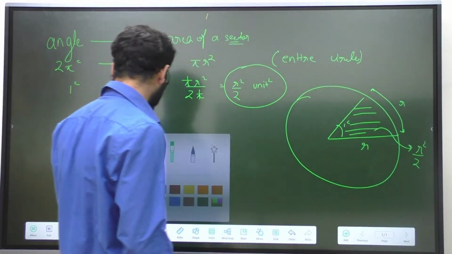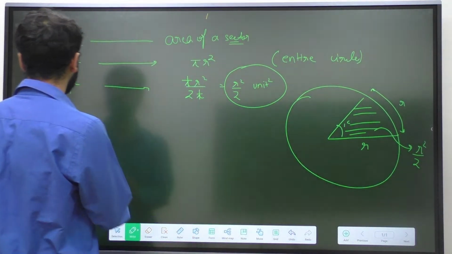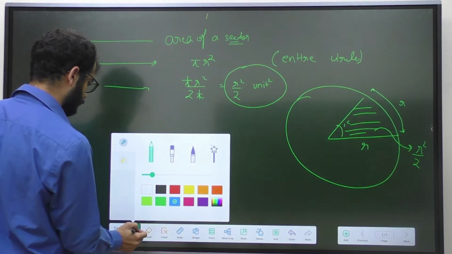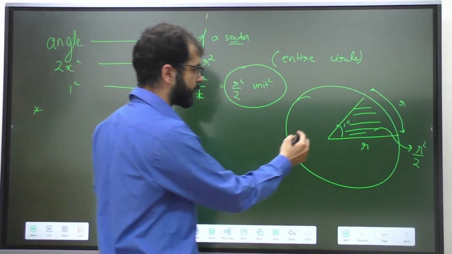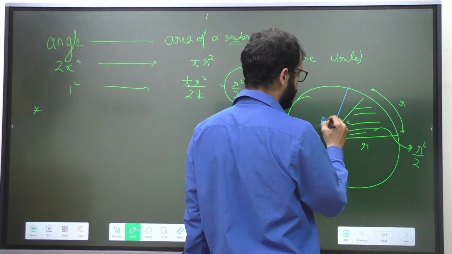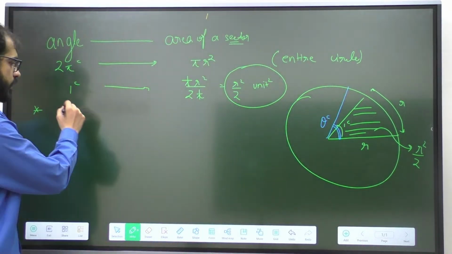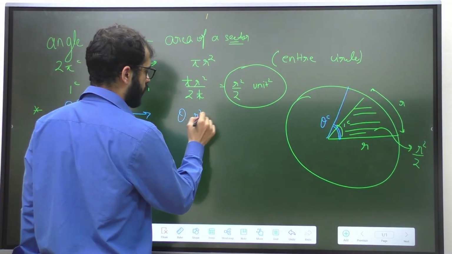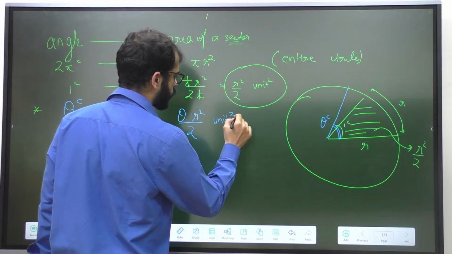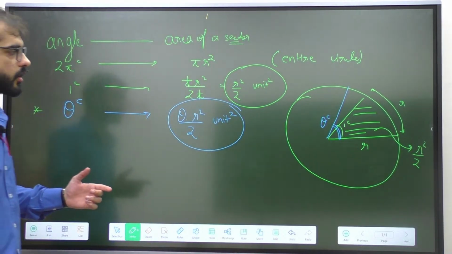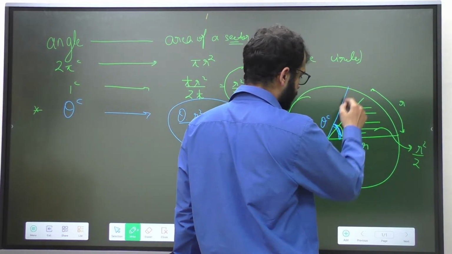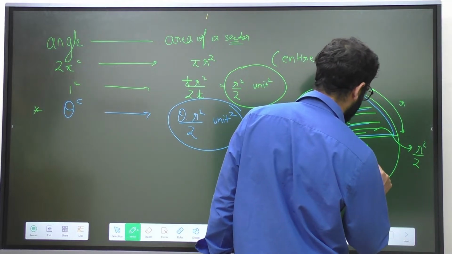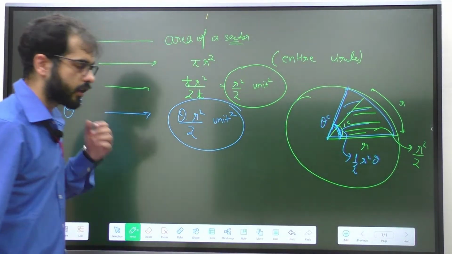Now let's continue this topic and talk about the next implication. What happens if I have to find the area of a sector whose angle is theta radians? If instead of 1 the angle increased to theta radians, it is going to become theta into r square upon 2 unit squared. So now this is the new area. The sector whose angle is theta radians has an area of half r square theta unit squared. I hope this much is clear.